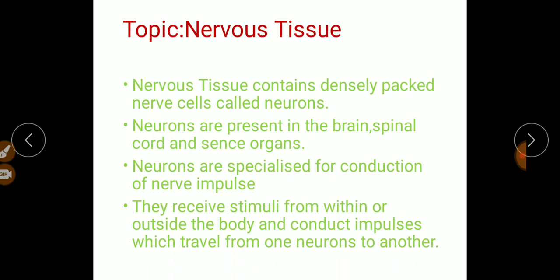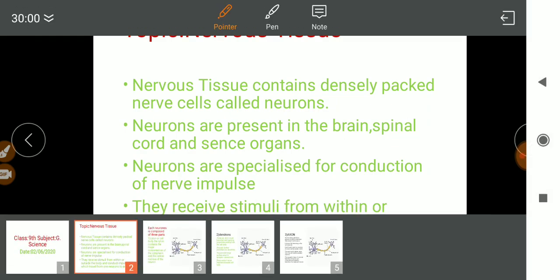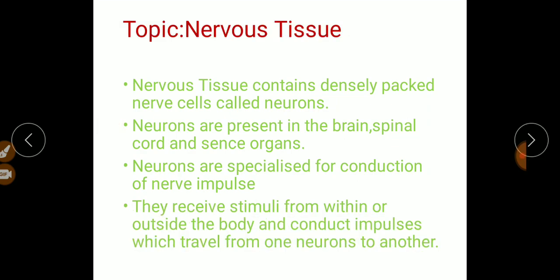The nervous tissue is made from the cells called nerve cells or neurons. So this nervous tissue contains densely packed nerve cells called neurons. Neurons are present in the brain, spinal cord, sense organs, and nerves. Neurons are specialized for conduction of nerve impulses, or in simple language, signals. So these are specialized cells to carry the signal.